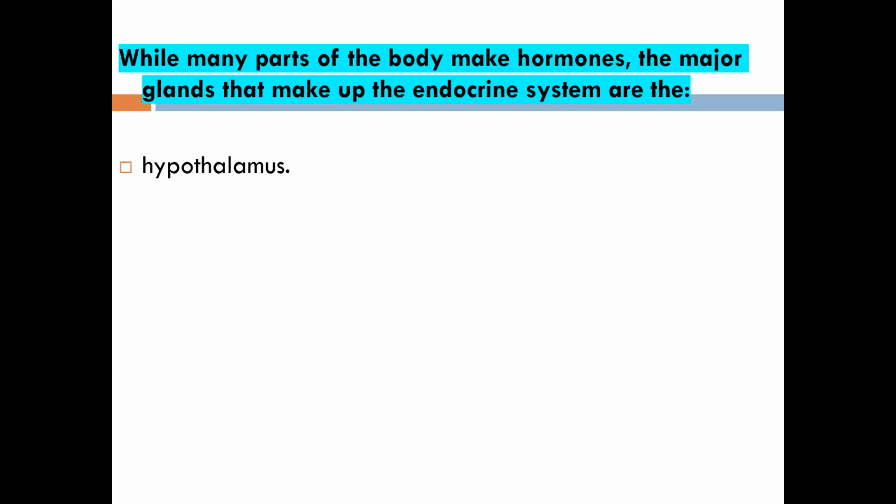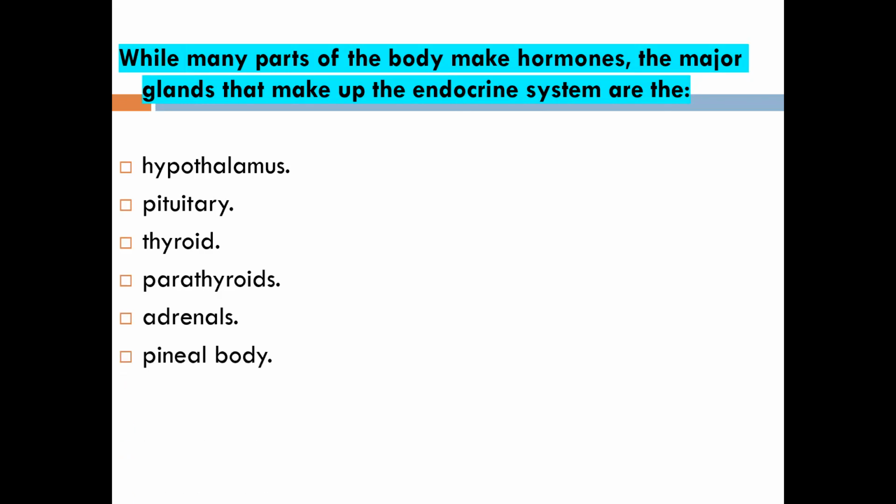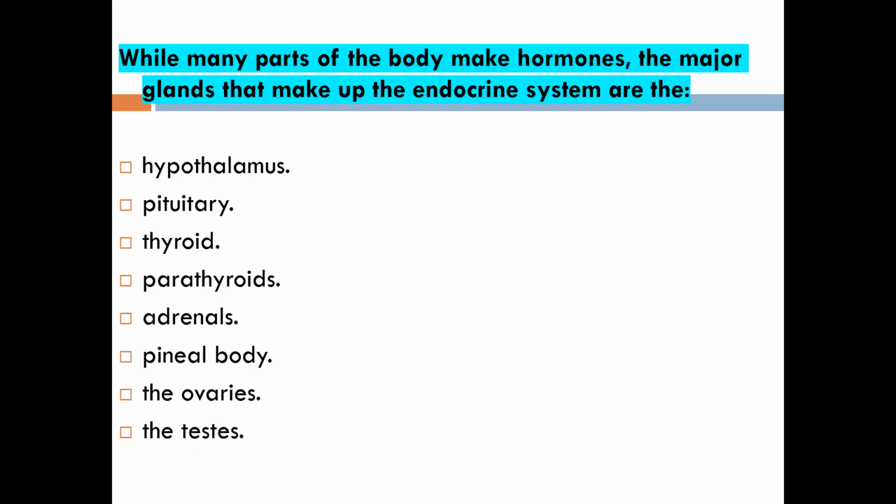The first is the hypothalamus. The hypothalamus is also a gland that makes up our endocrine system. Then the pituitary, the thyroid gland, the parathyroid gland, then the adrenal gland, then the pineal body, and next the ovaries and the testes. So these are the major glands that make up the endocrine system of our body. Try to write it down, okay: hypothalamus, pituitary, and all this, we will be discussing in detail one by one.